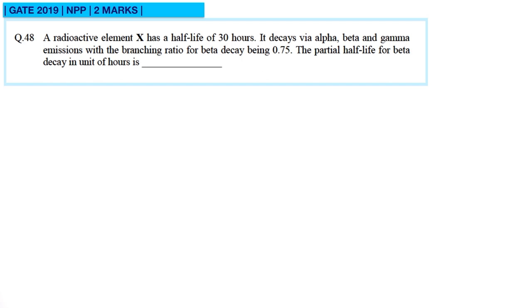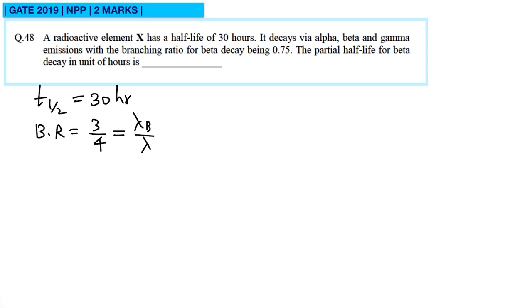Next, a radioactive element X has half-life of 30 hours. It decays via alpha, beta and gamma emissions with the branching ratio for beta decay being 0.75. The partial half-life of beta decay in the units of hours is. Now here T half is given. So that is equal to 30 hours. This is given to us. And branching ratio is given. Branching ratio is 0.75, which is 3 by 4. And that is equal to lambda beta upon lambda.